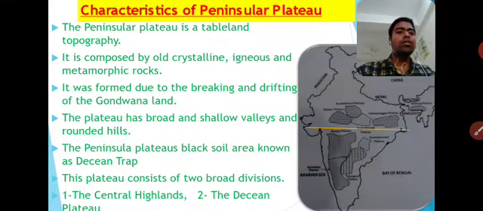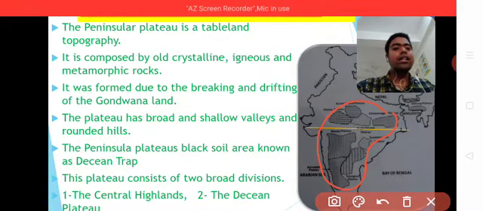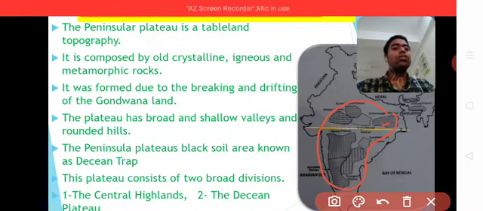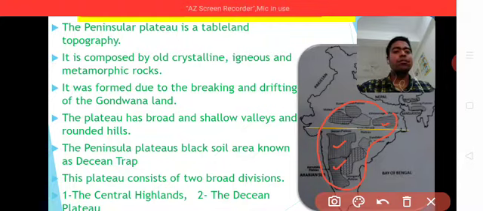Next, this plateau has broad and shallow valleys around the hills. Hills around the valley means these are the mountain areas covering the area of the plateau. In this plateau's whole area, some mountains and some valleys are situated, such as Chotnagpur Plateau and also Deccan Trough, Nilgiri, Anaimudi, Mahendragiri. These are some prominent hills also found in this plateau.